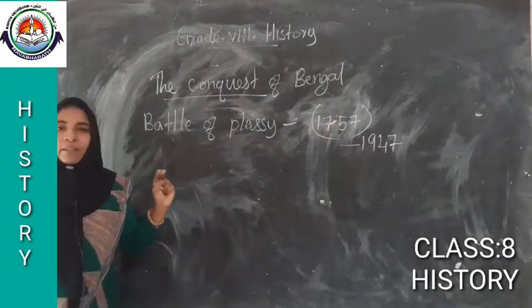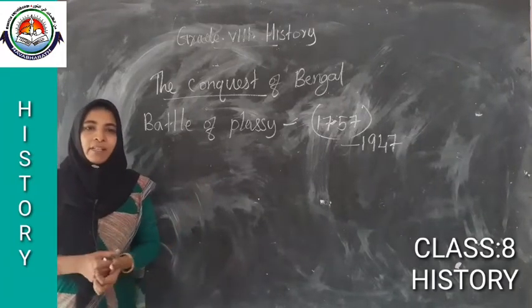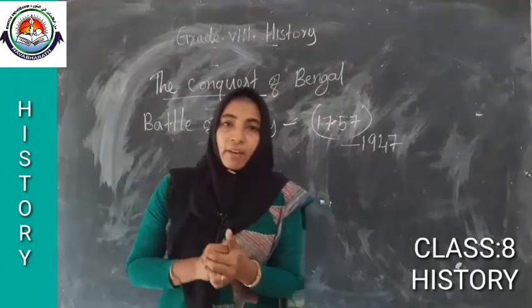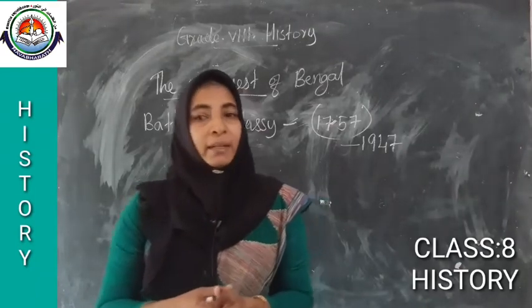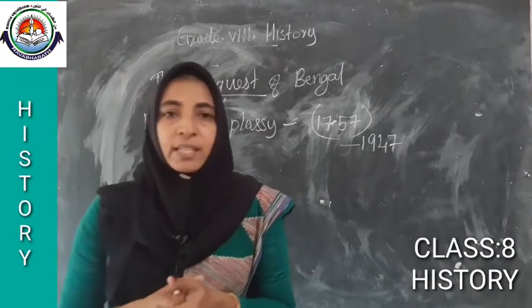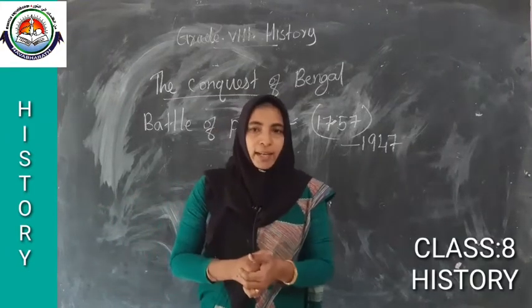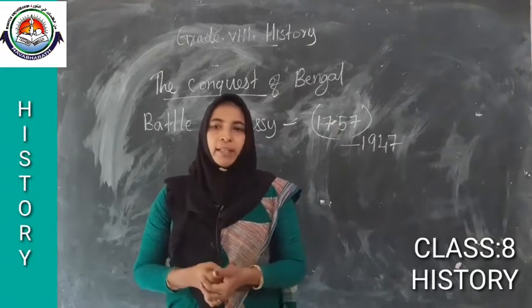Listen, what were the causes of the Plassey war? How was the Plassey war started? Causes of the Plassey war. We know that the treaty agreement which was signed by Aurangzeb was not at all satisfactory to whom? To Siraj-ud-Dawla. He was against that treaty, that agreement.